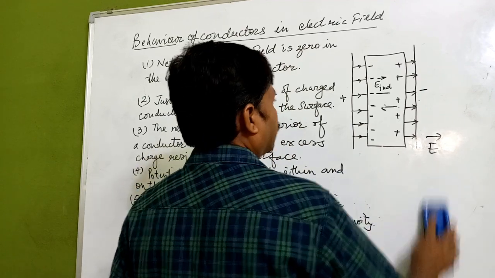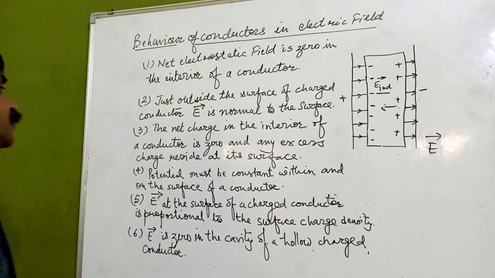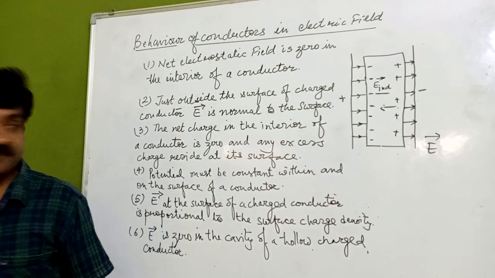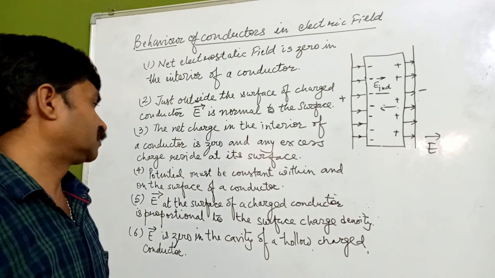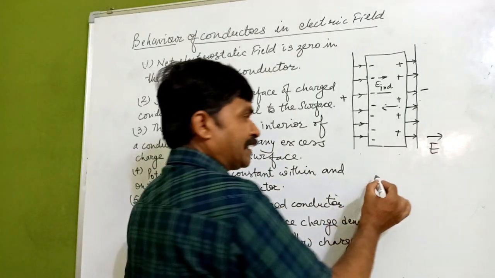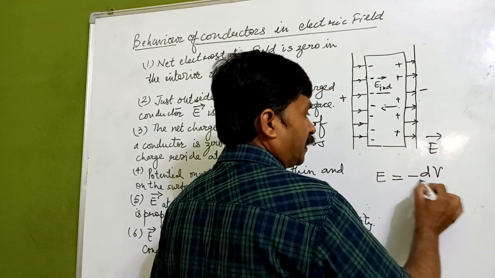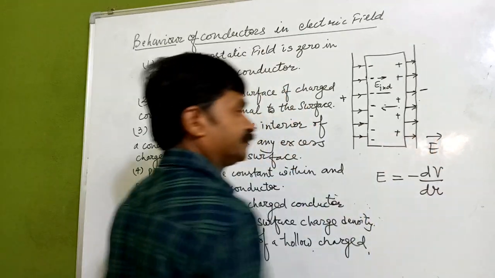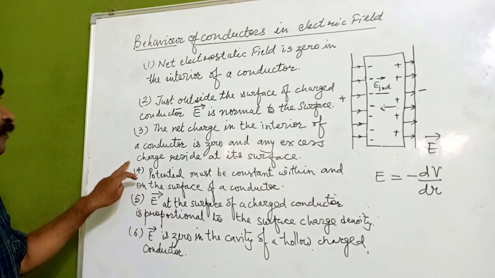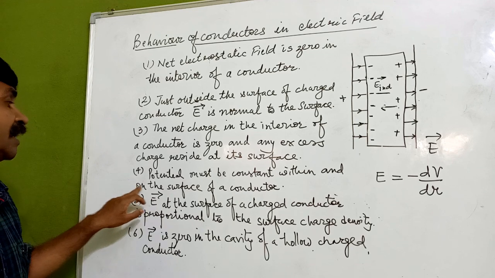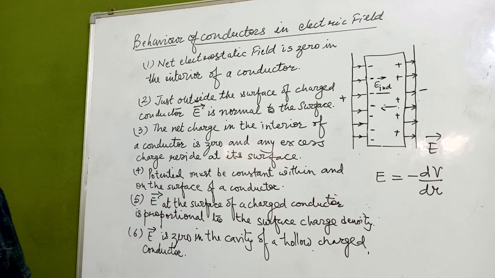Now we have another point, that is, potential must be constant within and on the surface of a conductor.